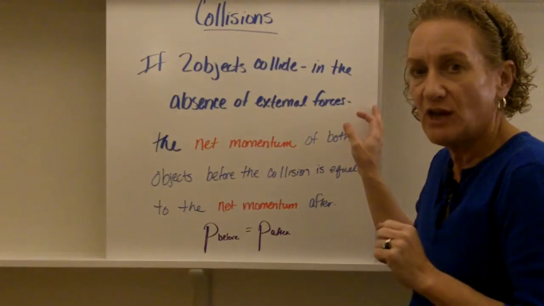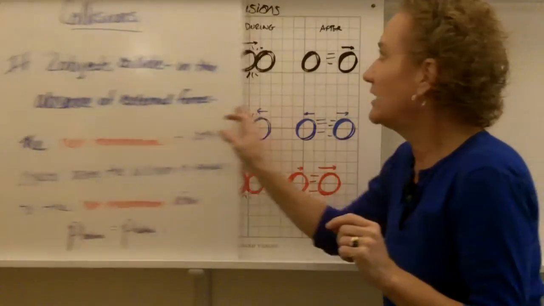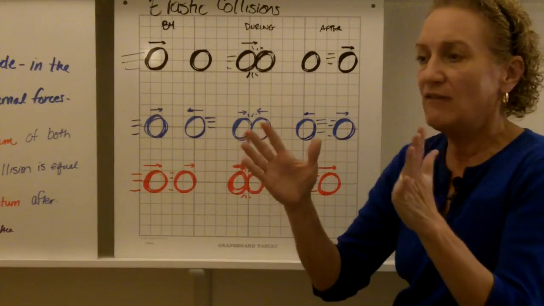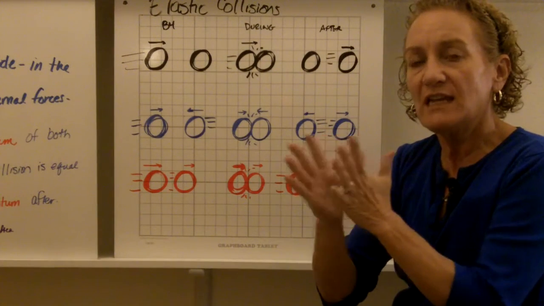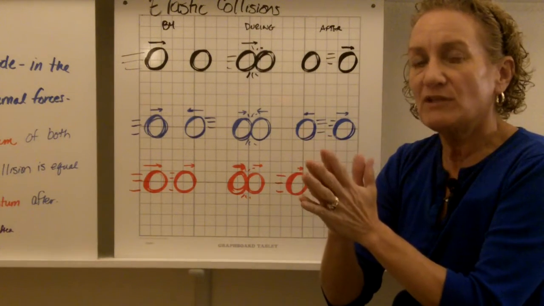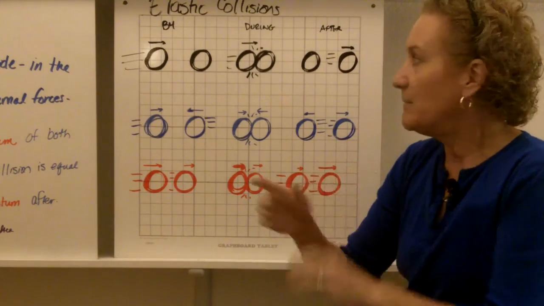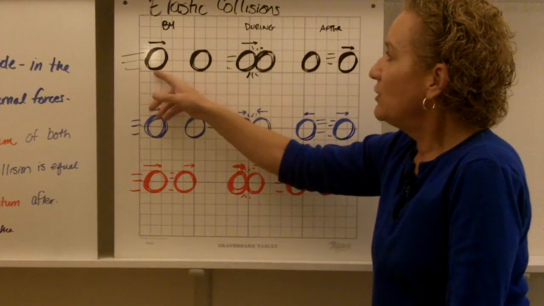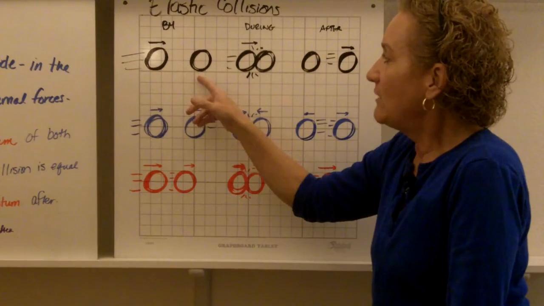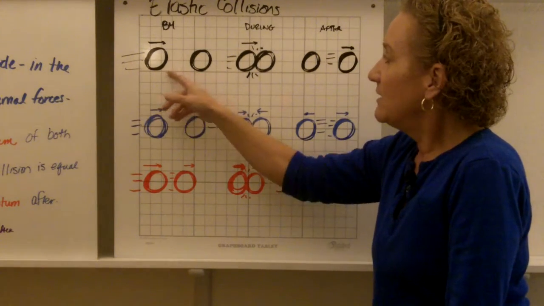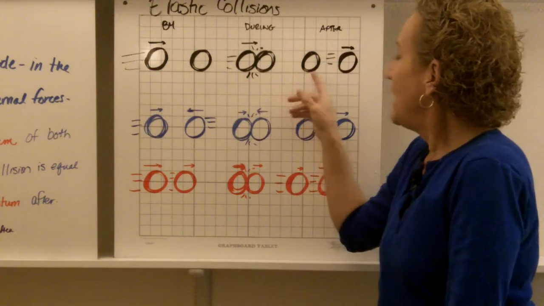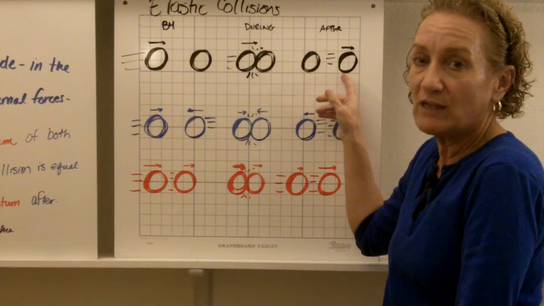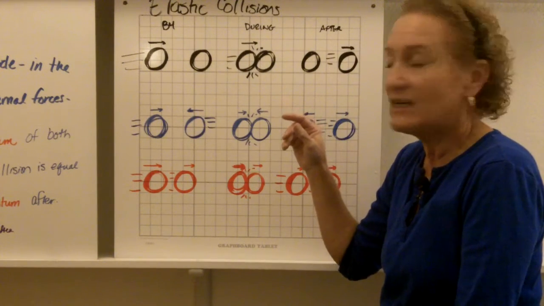There's two kinds of collisions we're going to talk about. The first one is called elastic collision. An elastic collision is what happens when you have two things that hit each other. They don't stay together, they bounce apart. Now, they don't necessarily bounce in opposite directions, but they bounce apart. Here's three examples. This is the before, during, and after. So in the first example, the ball on the left is rolling, and the ball on the right is not rolling, it's sitting still. This one hits that, they hit together, and then the ball on the left stops moving and imparts all of its momentum and all of its velocity to the ball on the right. That's one example of an elastic collision.